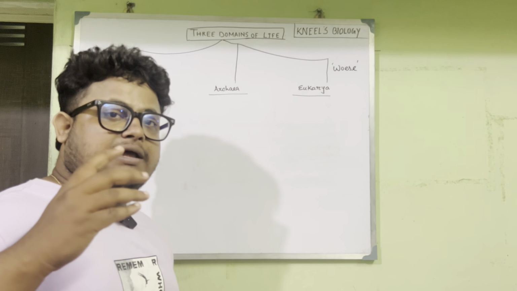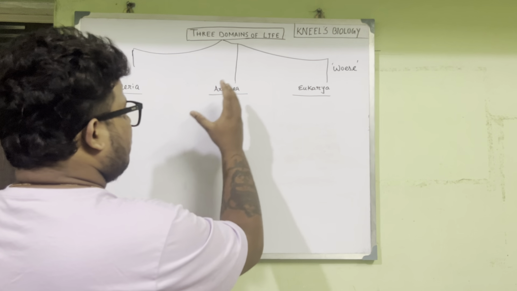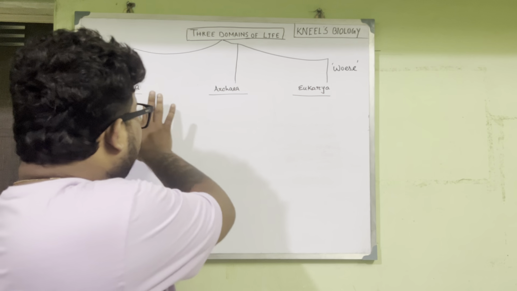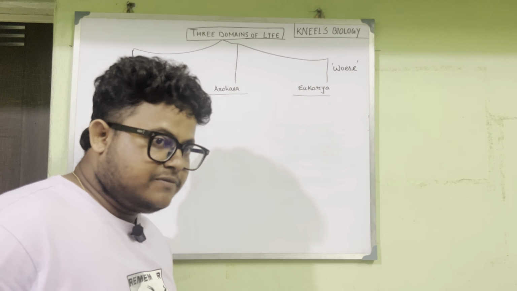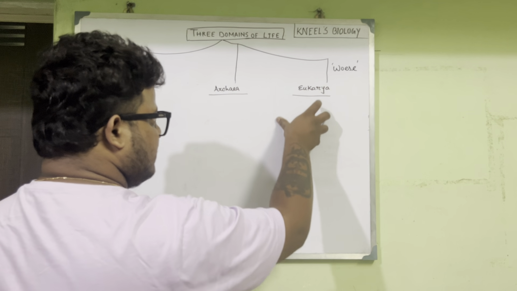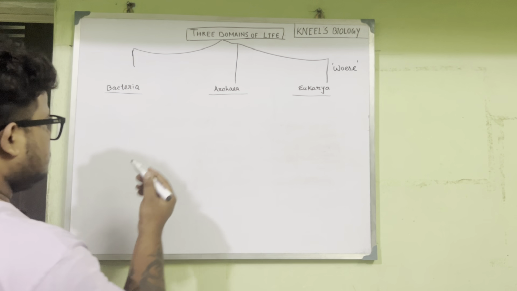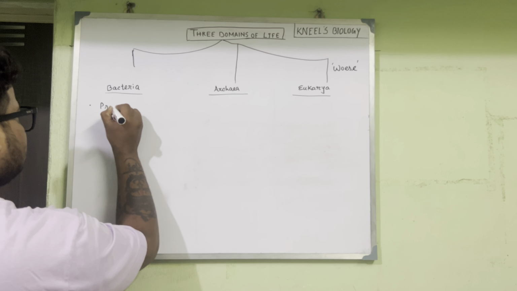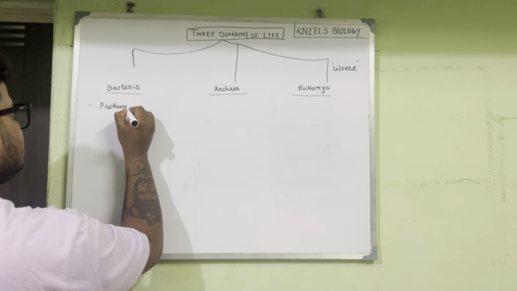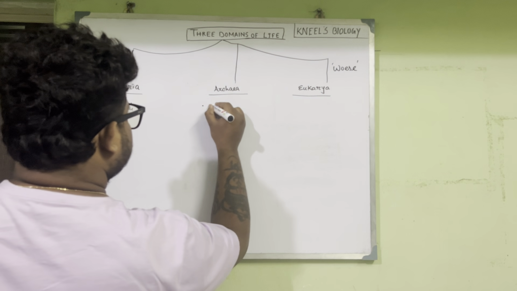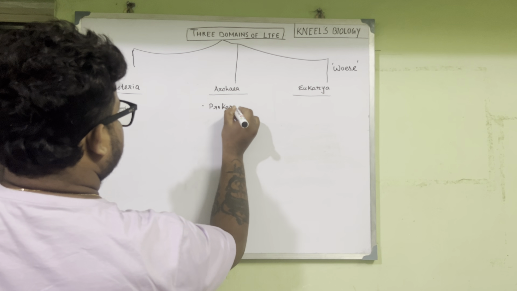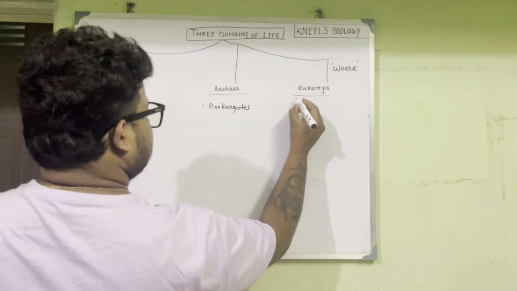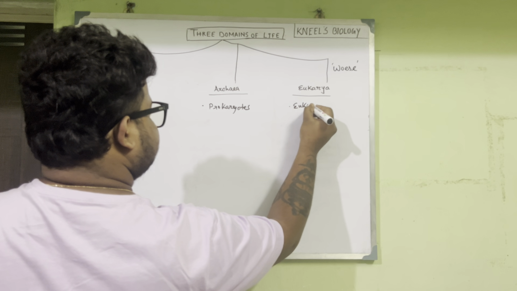Bacteria is differentiated from archaea by various structural features, but both of them are prokaryotic cells. But eukarya consist of eukaryotic cells. So bacteria is prokaryotes, archaea is also prokaryotes, but eukarya is eukaryotes.